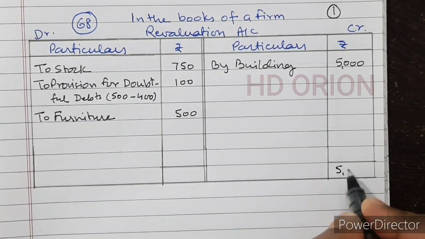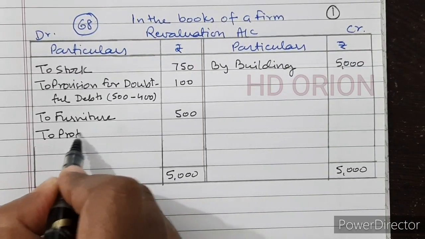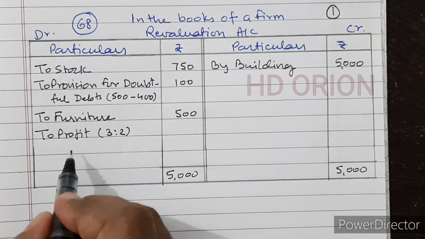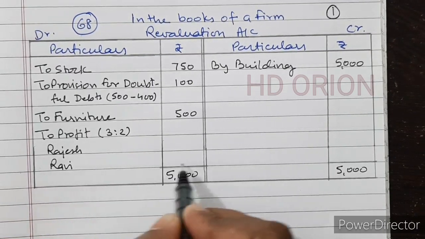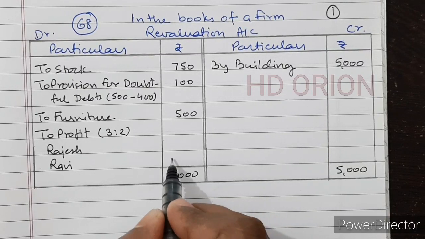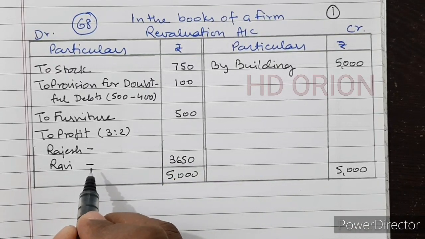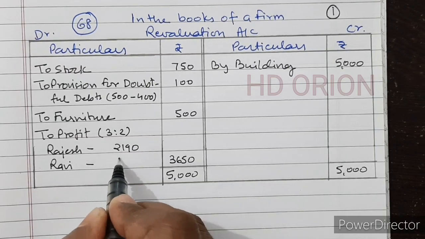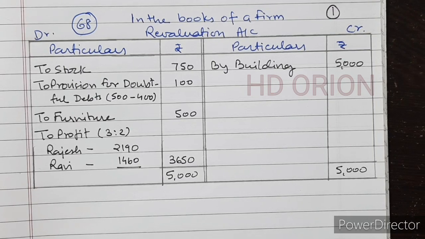So this side grand total is 5,000. To make it balance, this side, to profit, and the profit sharing ratio will be 3:2 because it is the old ratio, for Rajesh and Ravi. The answer is rupees 3,650. When you break it in the ratio, then you will get 2,190 and 1,460. Now we will prepare partner's capital account, but before that we should calculate hidden goodwill and sacrificing ratio.